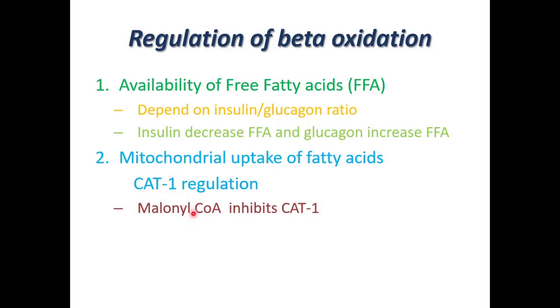CAT1 is regulated by malonyl-CoA. Malonyl-CoA is the metabolite of fatty acid synthesis. So malonyl-CoA inhibits CAT1, and so beta oxidation stops. From this we can say that when fatty acid synthesis occurs, beta oxidation stops. So this is a reciprocal pathway.